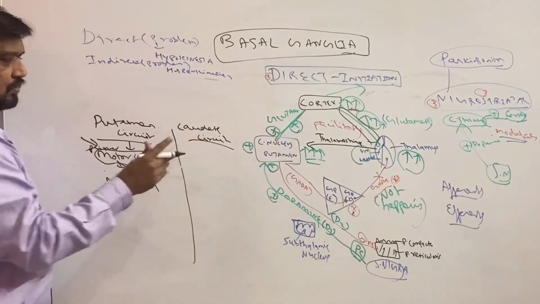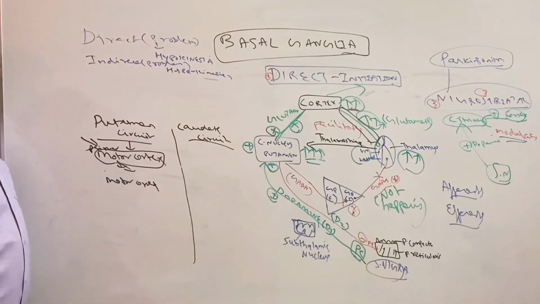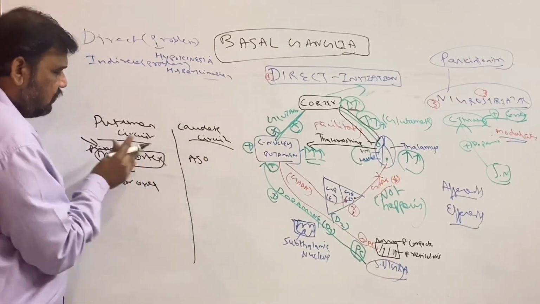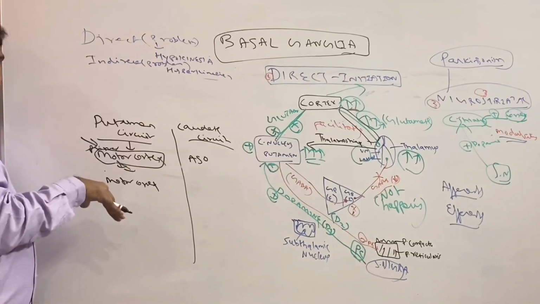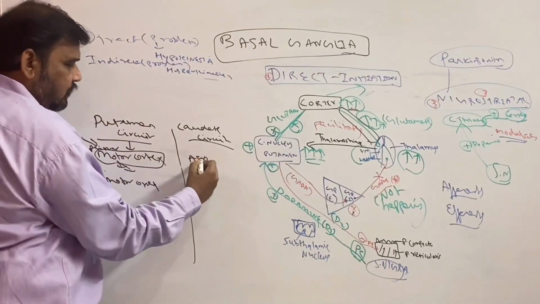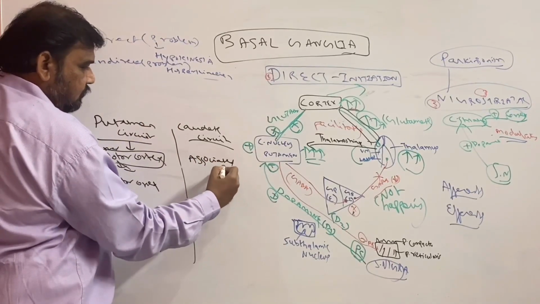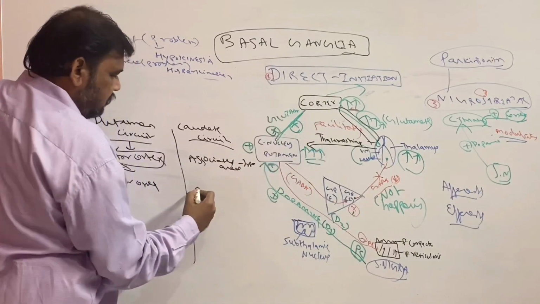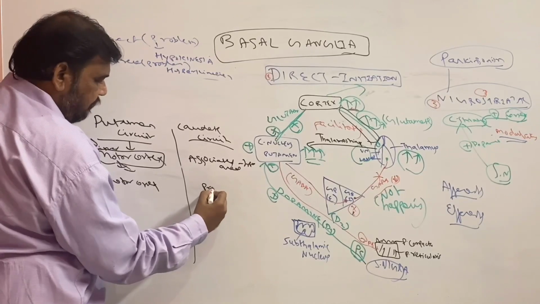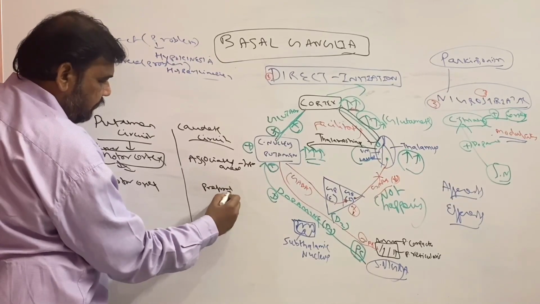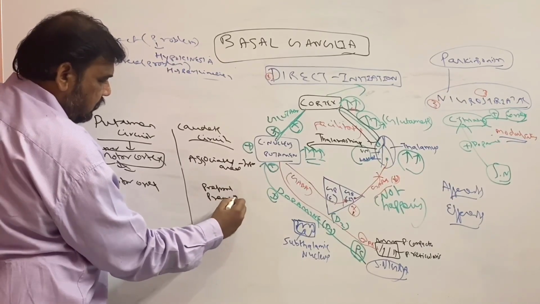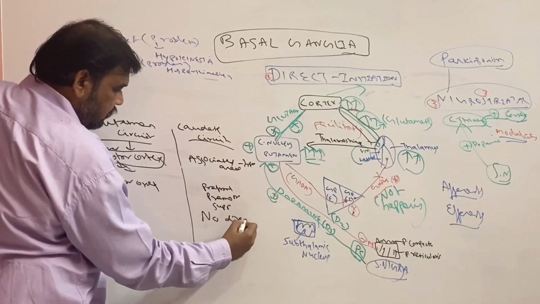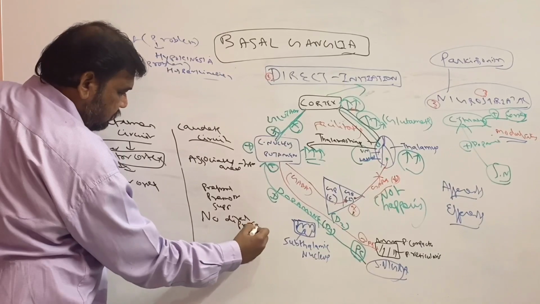Whereas in the caudate circuit, there is no direct input from the motor cortex. It is from association areas. Very important. So putamen is directly from motor cortex, the caudate circuit is from association area input. And via the putamen circuit, it will be giving to maybe the prefrontal area, premotor area, supplementary motor area, or no direct projection to the motor area.